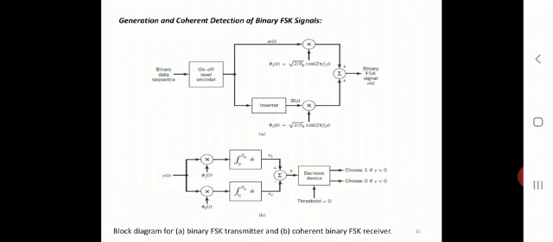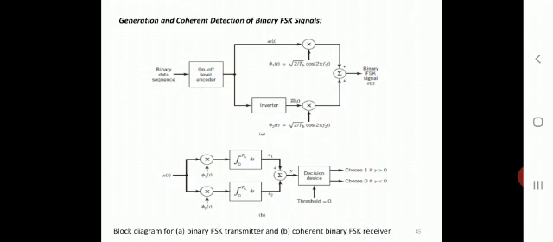The binary data sequence is applied to an on-off level encoder, and m of t, phi 1 of t and phi 2 of t are considered. A message inverter is used, and then both signals with phi 1 and phi 2 are added, with m of t and the m complement of t. We combine these two signals, and the binary FSK signal s of t is generated.